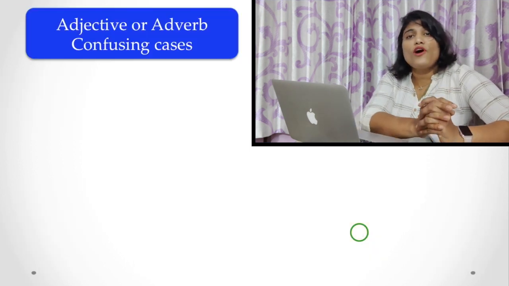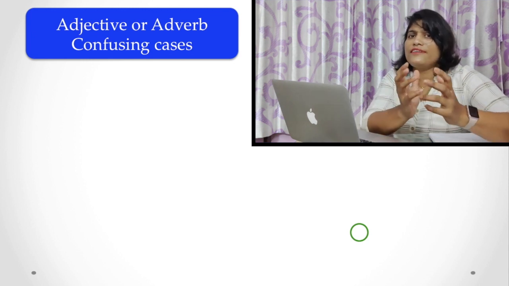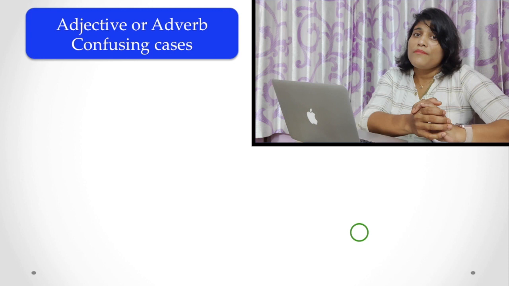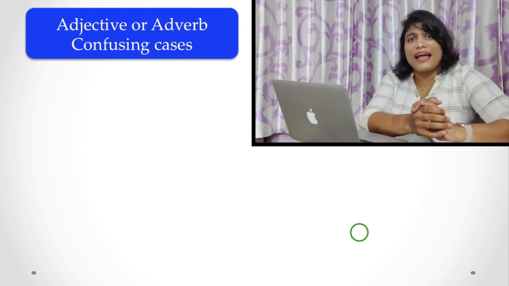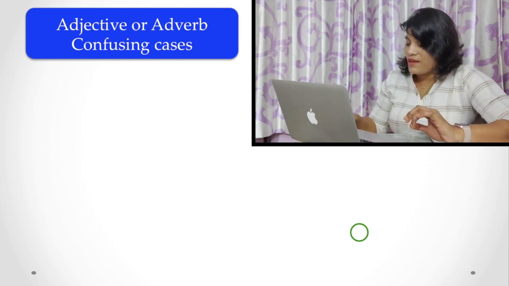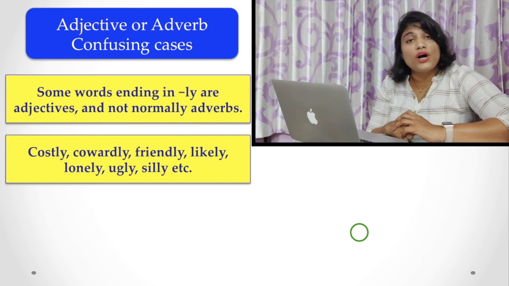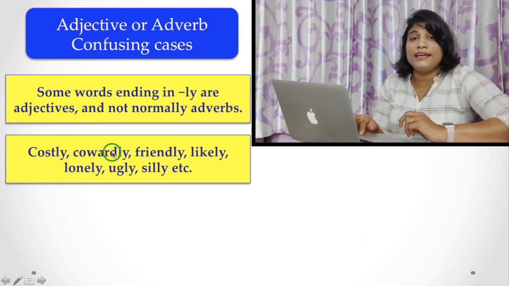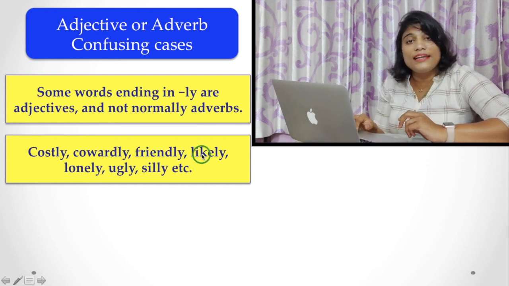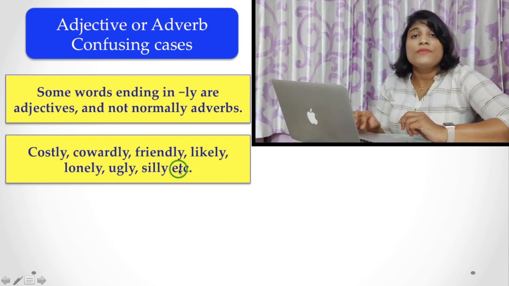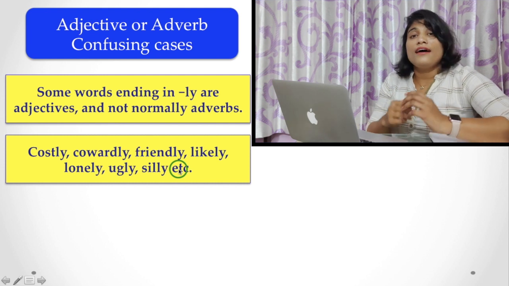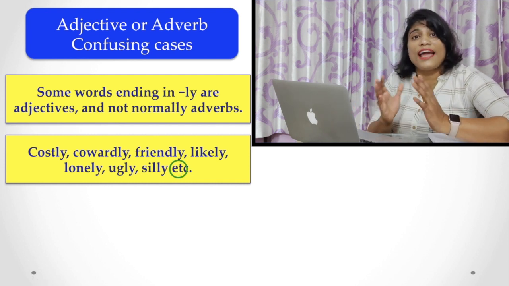Now, the point is that sometimes you may find many words written in ly form. But are all of them adverbs? Never. Some of them are adjectives too. You find words like costly, cowardly, friendly, likely, lonely, ugly, silly, etc. These words are adjectives, not adverbs.